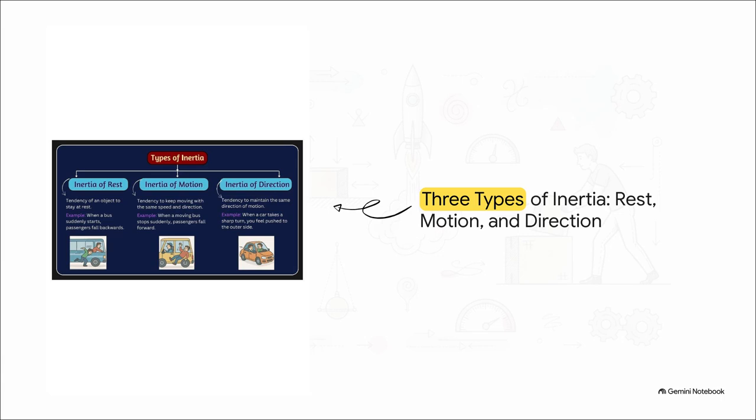Have you ever wondered why you practically spill your coffee backward when your bus suddenly lurches forward? That is your body's inertia of rest. Your mass wants to stay exactly where it was. Conversely, if you're cruising along and the bus slams on the brakes, you fly forward, right? That's inertia of motion. Your body just wants to keep traveling at that exact same speed. And if your car takes a super sharp turn, you feel shoved to the outside door because of the inertia of direction. Your body naturally fights any change to its path.